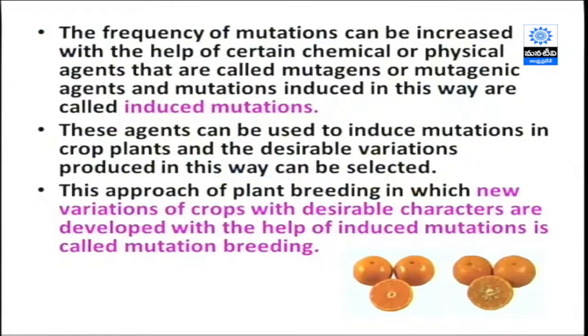But in this protocol the breeder is inducing mutations. Mutation, as we already said, is a heritable change. We are making heritable changes by changing the genetic material through induction. That's why it is called mutation breeding.